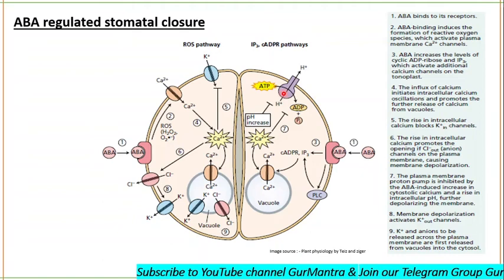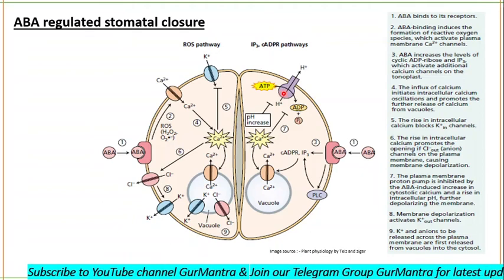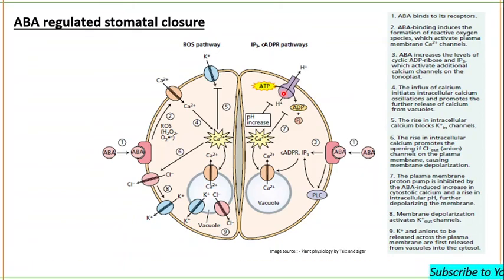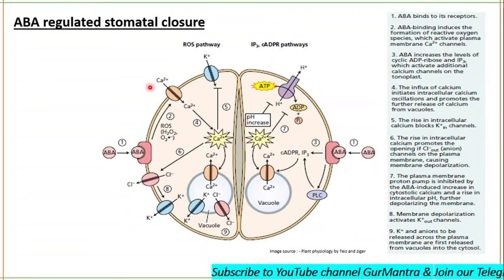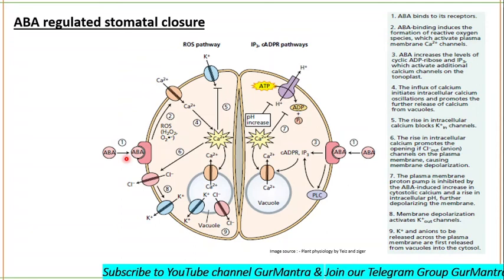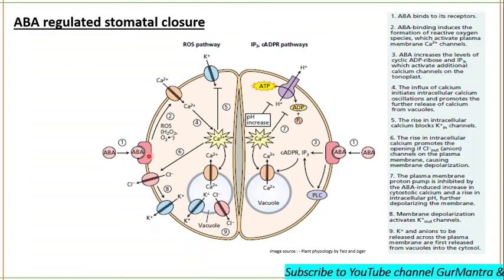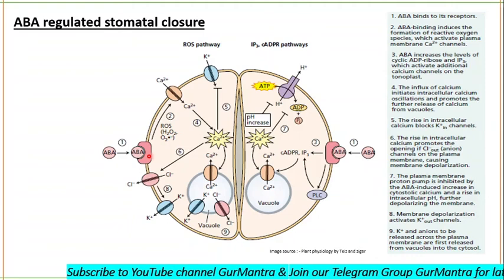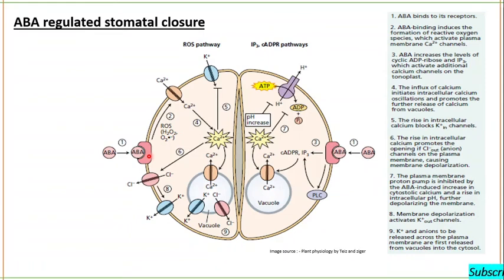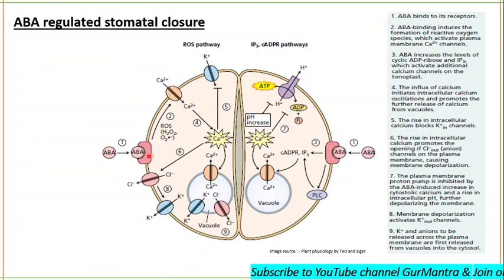Do you understand the whole process now, or are you still having some confusion? I hope you understand it. I am telling this process again. Once ABA binds to its receptor, the receptor will then bind to PP2C. PP2C will be degraded. SNRK2 will be activated, and SNRK2 will cause the phosphorylation of all other proteins. It also includes SLAC1 and KAT1.